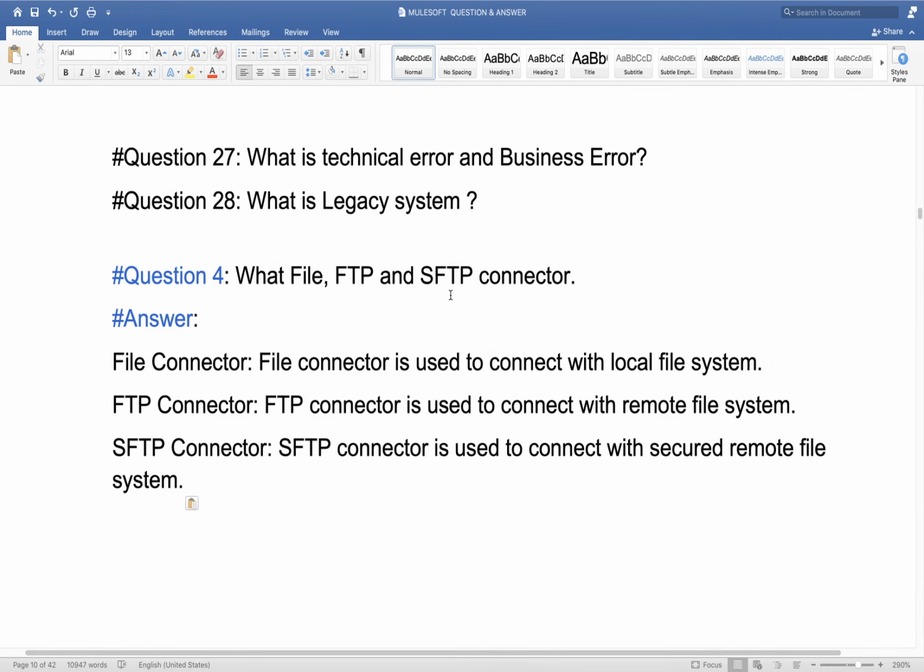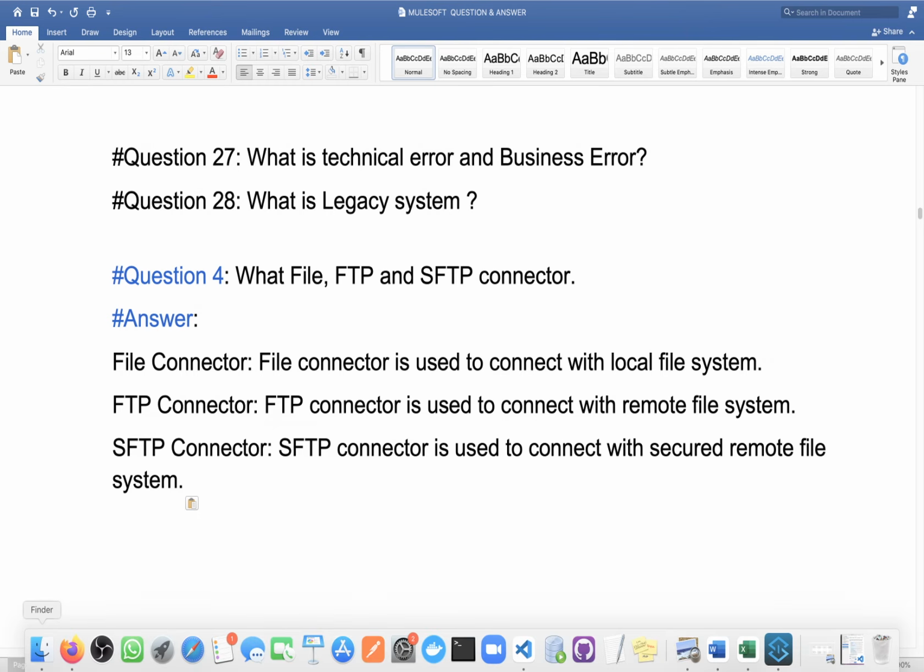The first question is very basic: what is the file connector, what is the FTP connector, and what is the SFTP connector? Let's start with the file connector. Before that, you need to understand that we have three kinds of file system. One is the local file system, the folder structure you have in your local system.